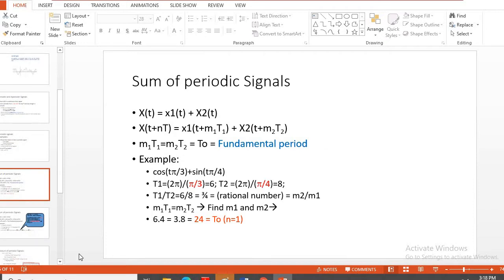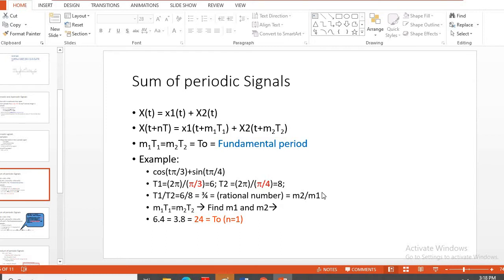Then say, for example, there are two signals, x1(t) and x2(t), with periods T1 and T2. The fundamental period is defined by m1T1 = m2T2 = T0. For example, take cos(tπ/3) and sin(tπ/4). Then T1 = 2π/(π/3) = 6, and T2 = 2π/(π/4) = 8. Therefore the ratio of these two periods, T1/T2, is 6/8. It is a rational number, meaning it is a ratio of integers.